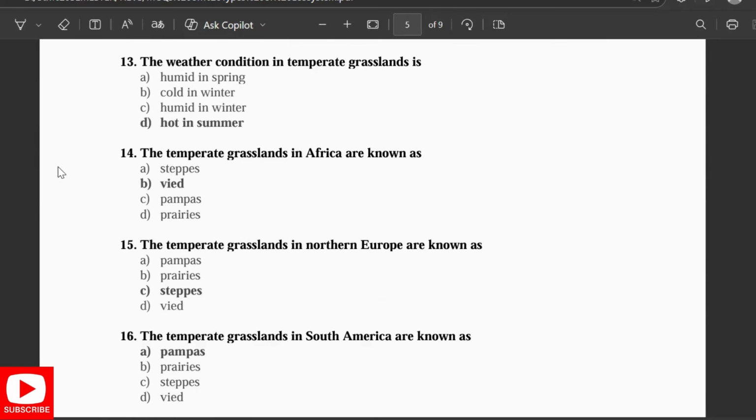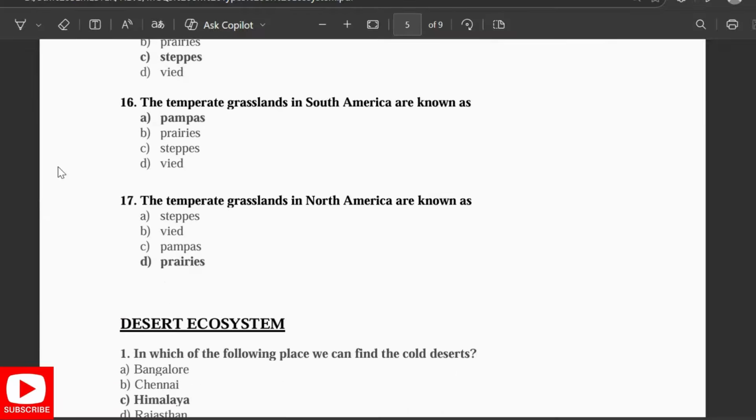The weather condition in temperate grassland is hot in summer. The temperate grasslands in Africa are known as veld. The temperate grasslands in northern Europe are known as steppes. In South America, they are known as pampas, and in North America, they are known as prairies.